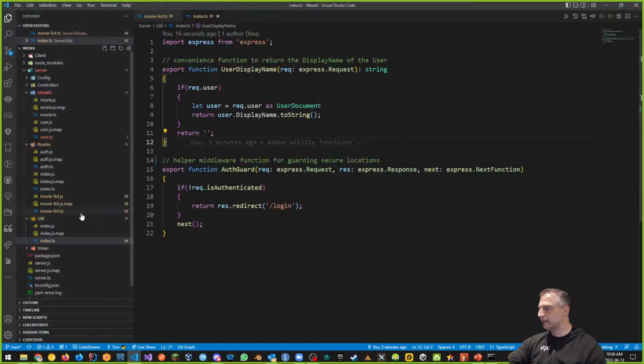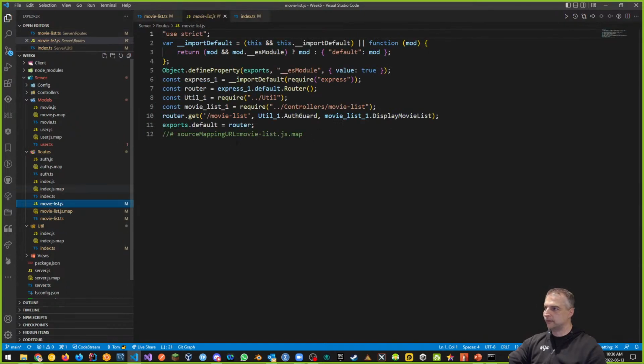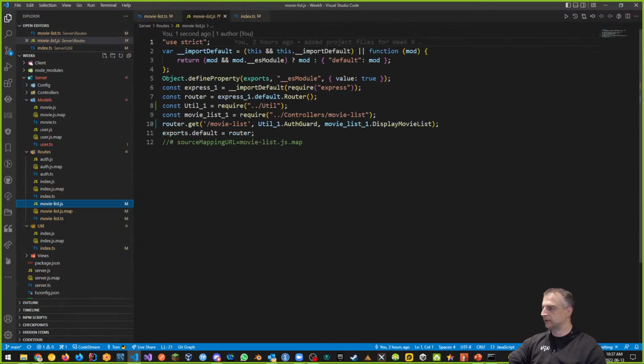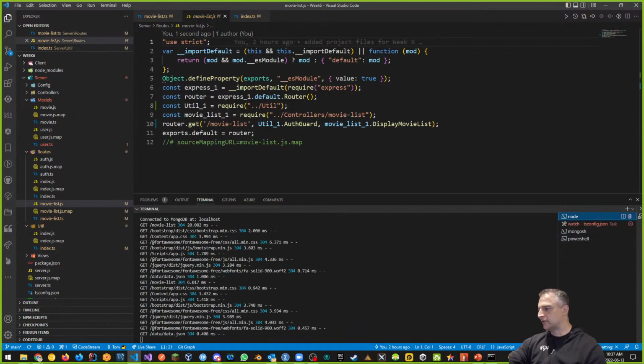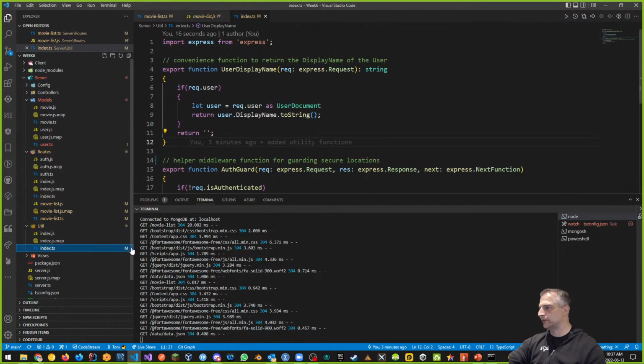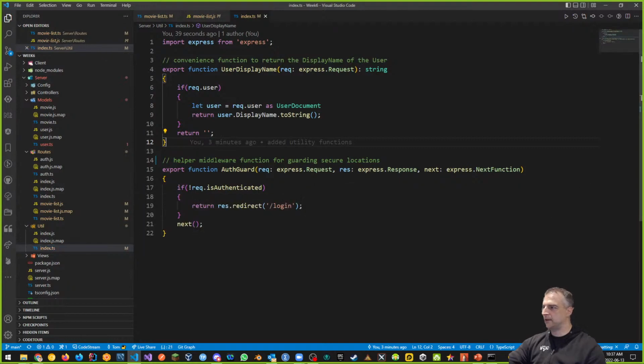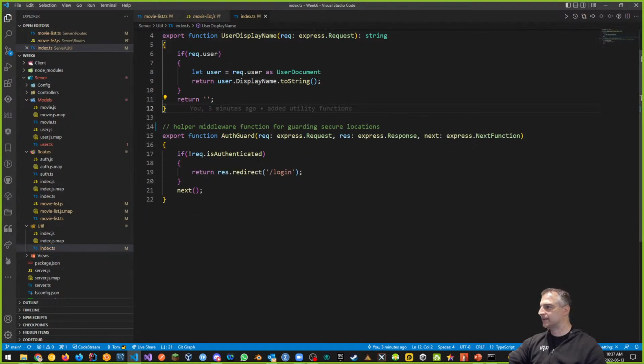A couple things. First, let's check to see, did I transpile? And yes, it did. Here's my AuthGuard function. And it didn't fail. So if I was to look at my node here, you can see that there's no issues. So it didn't fail, but it didn't redirect me either. Okay, let's take a look at what I said for it to do. I said, if my request is not authenticated, then I want to redirect to the login. Otherwise, keep going. Okay, that's what I said.